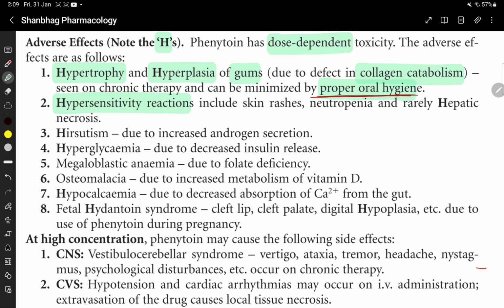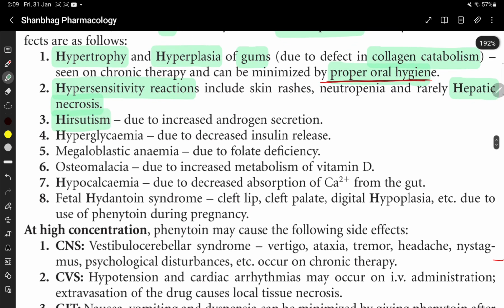Hypersensitivity reactions like skin rashes, neutropenia, and hepatic necrosis. Hirsutism is due to increased androgen secretion. Hyperglycemia is due to decreased insulin release. Megaloblastic anemia due to folate deficiency. Osteomalacia due to increased metabolism of vitamin D.